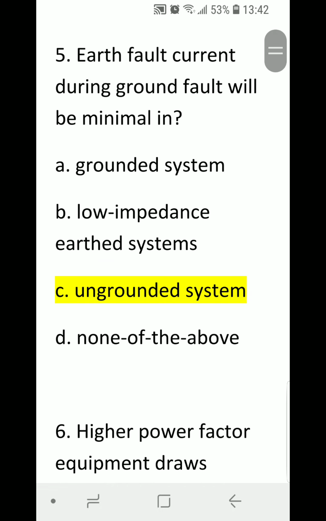Number 5. Earth fault current during ground fault will be minimal in A. Grounded system, B. Low impedance earth systems, C. Ungrounded system, or D. None of the above. Correct answer is C. Ungrounded system.